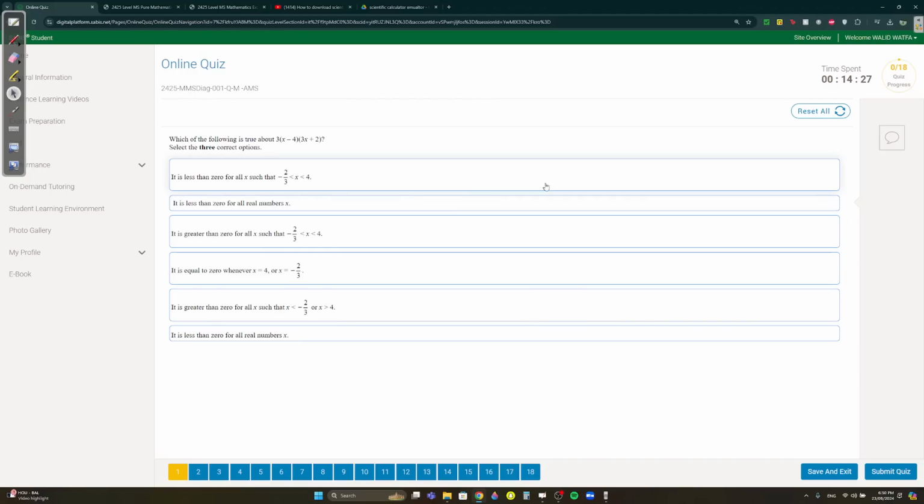Okay, let's start. Question one: which of the following is true about (3x + 2)(x - 4)? This is similar to the study the sign questions, as you can see. They want to know when it's less than 0, when it's greater than 0. So when it's positive, when it's negative.